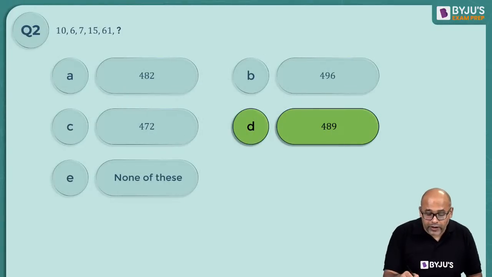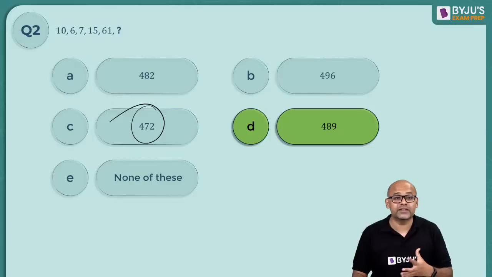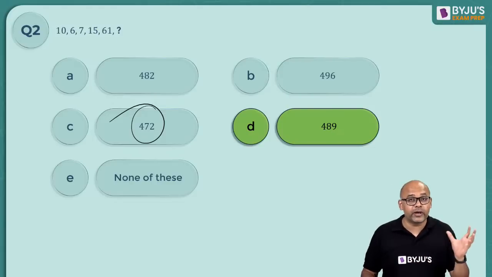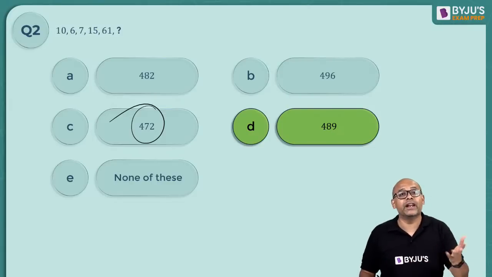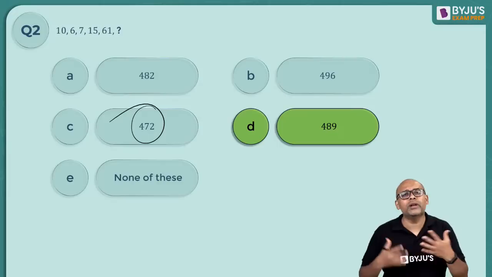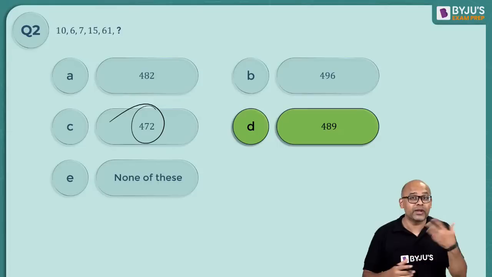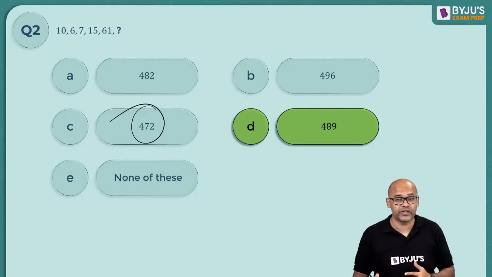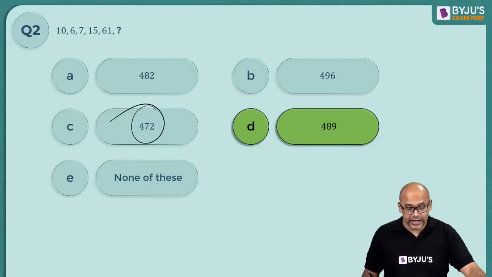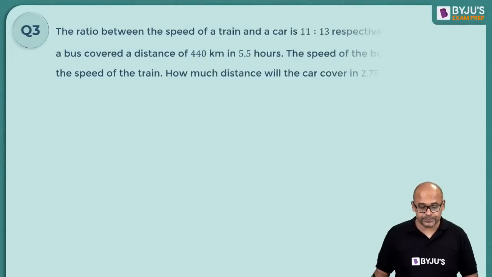Now quite a few of you got C. I don't know whether that was entirely perfect logic, if you were able to connect everything, or you made an error. Because humanly it is impossible for me to think of all ways in which you can get an answer. I told you already the problem with this kind of a question. Anyway, let's move on. Take a look at the third question now.